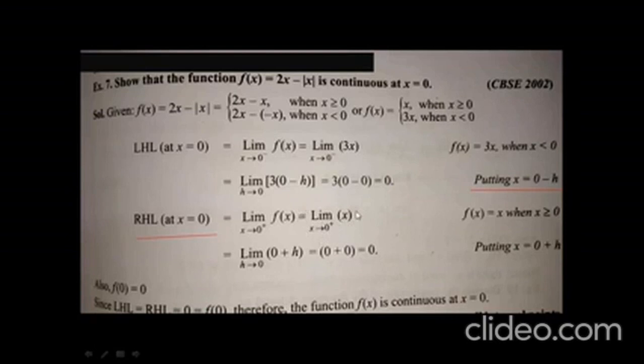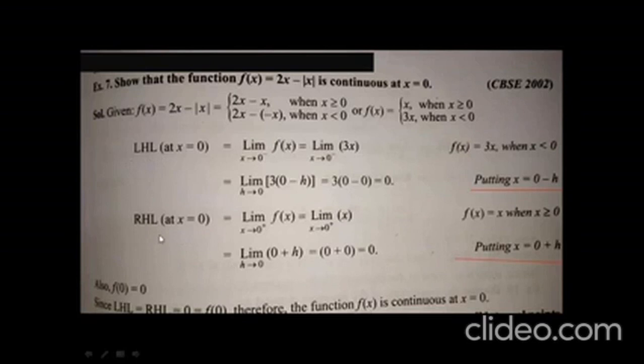After writing it, we have to substitute x equals 0 plus h, because in the right hand limit, it approaches 0 from the right side. That's why we write 0 plus h. Substitute the value of the limit, then we get the result 0 in the right hand limit. So now we have the value of the left hand limit and the right hand limit.